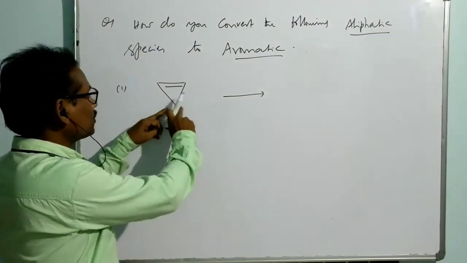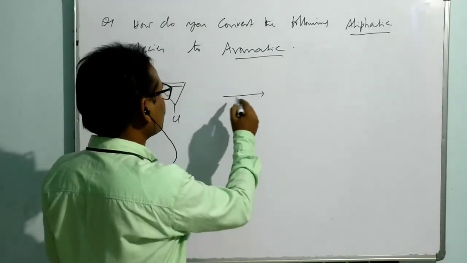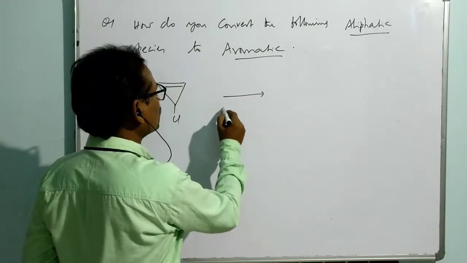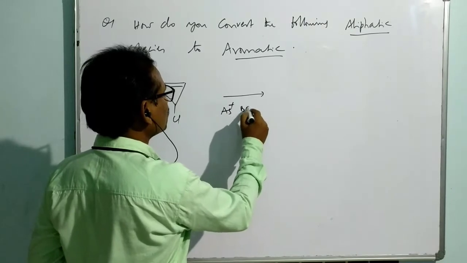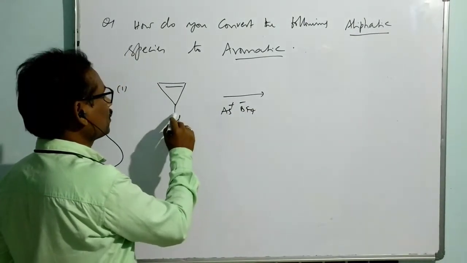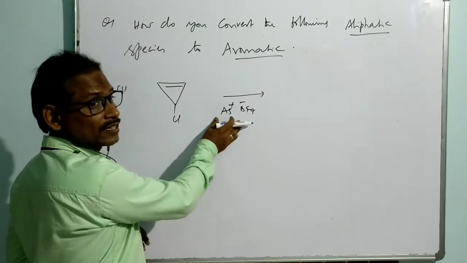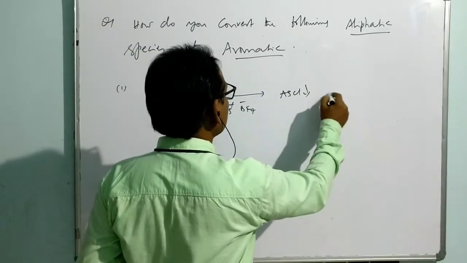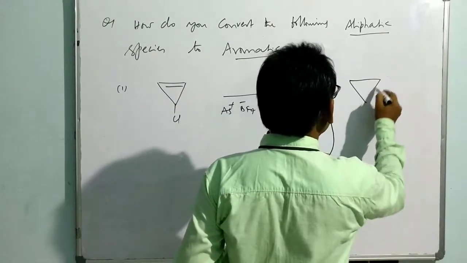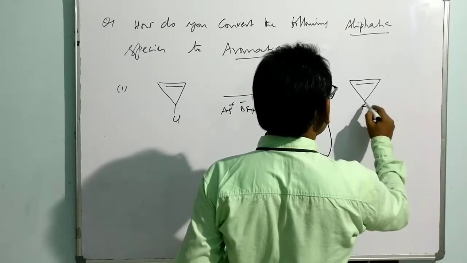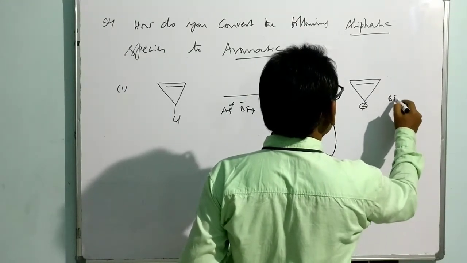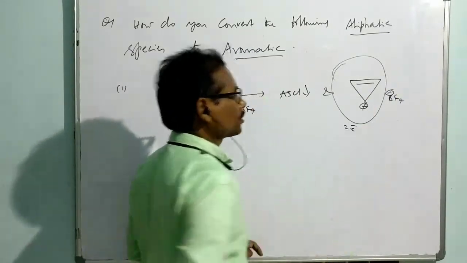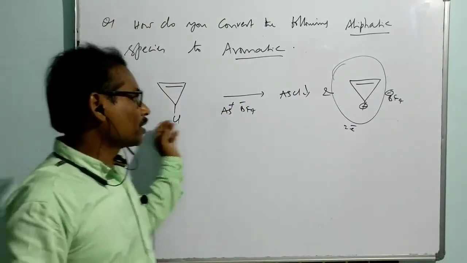That is just by removal of Cl minus. That is possible by introducing a reagent. What reagent is required? If you use a reagent like Ag+, it will just ionize this. This reagent helps to ionize this one to get AgCl precipitate, and the other one is the aromatic species. We get it like this. Okay, this is combined with BF4 minus. So now what is the nature of this one? Aromatic, because it is a 2 electron conjugation. So like this, the compound can be converted into aromatic.